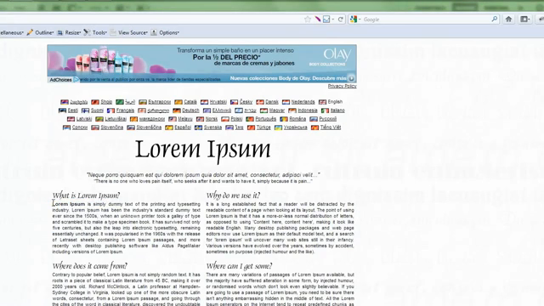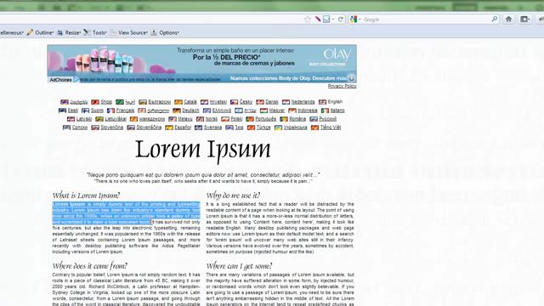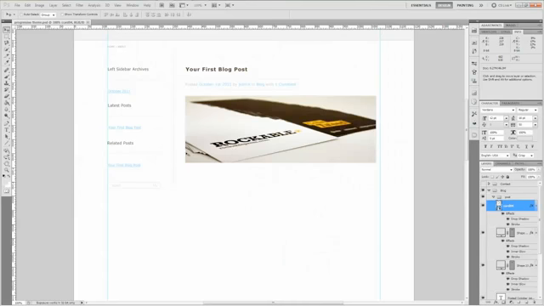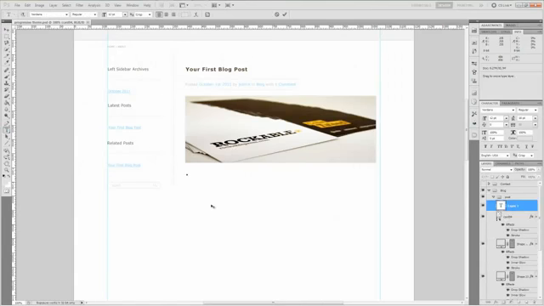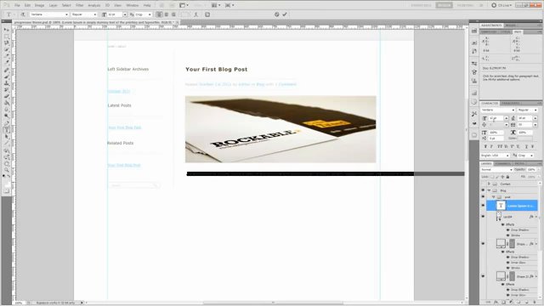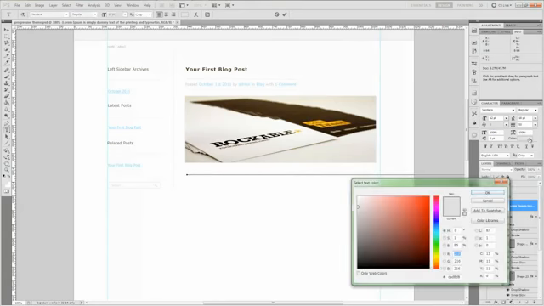So our Lorem Ipsum is going to be this part here. Grab the type tool. Go ahead and place it there. Control V to place the text. Let's go ahead and double click on the text, and everything here will remain the same except for the color, and we want to change the color to 464646.